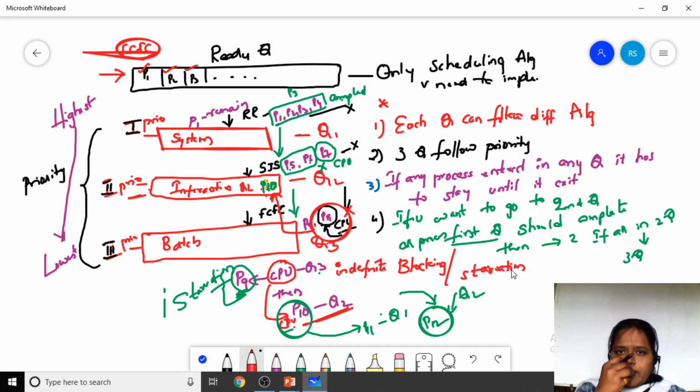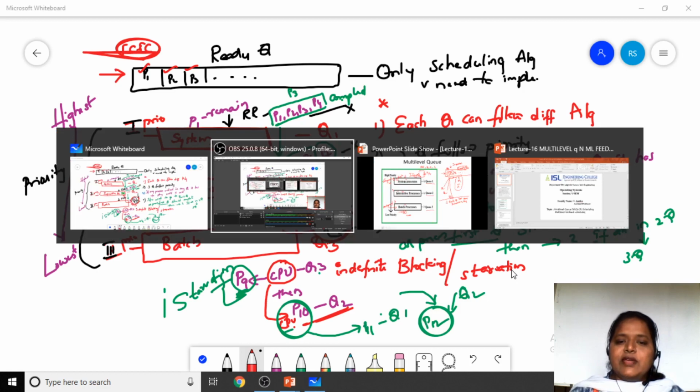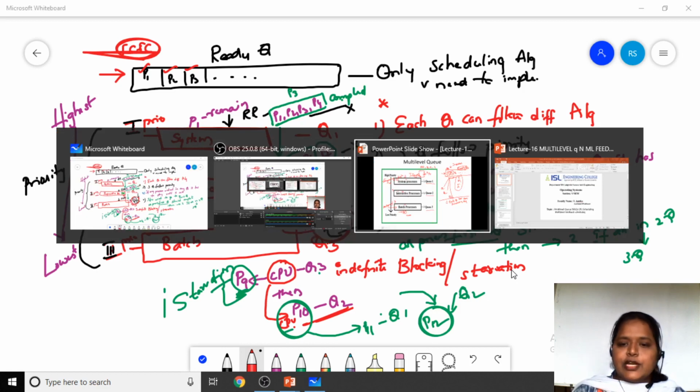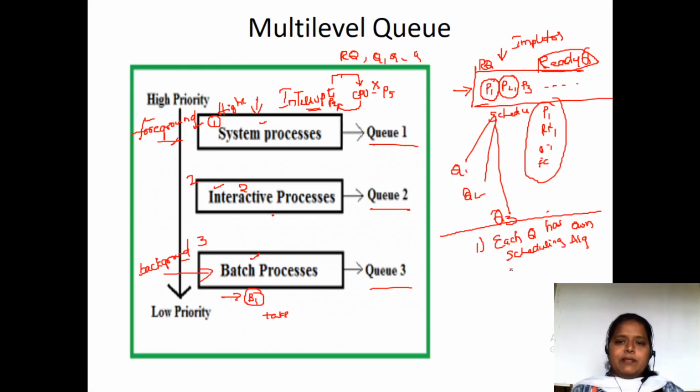Indefinite blocking, or we can call it starvation. This is the drawback you are going to face in multi-level queue scheduling. In order to overcome this drawback, we shift from multi-level queue scheduling to multi-level feedback queue scheduling.